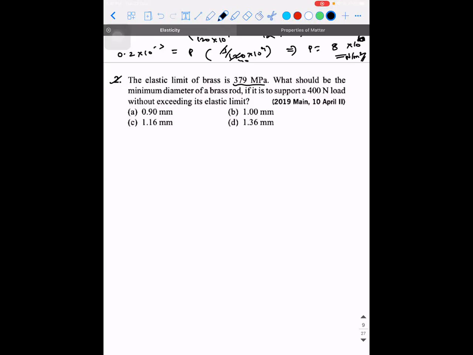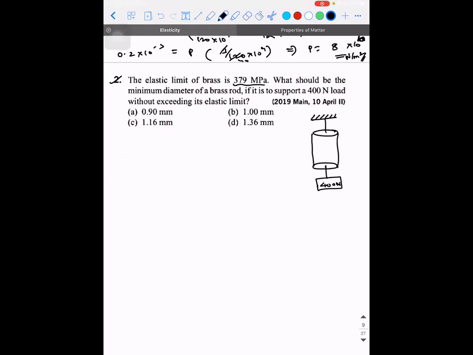Okay. So there is a brass rod for which you have suspended a load of 400 Newton. It should be able to withstand it by undergoing the elastic elongation, and all these things should happen within the elastic limit. How do I solve it? 379 is equal to 400 by pi into d by 2 the whole square. Oh, sorry.